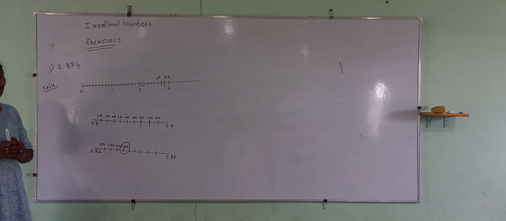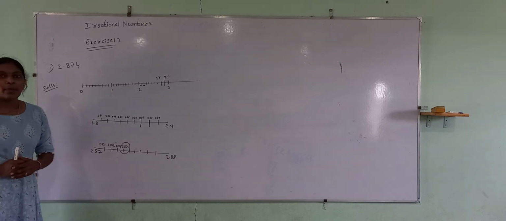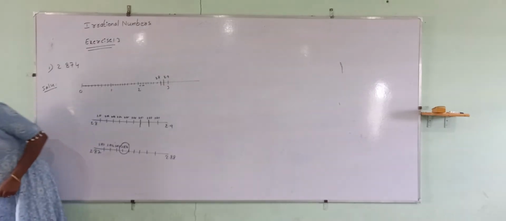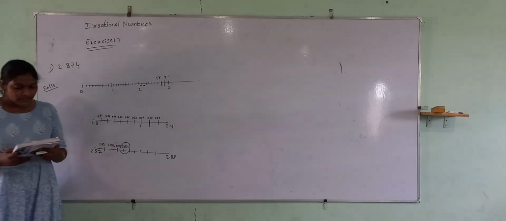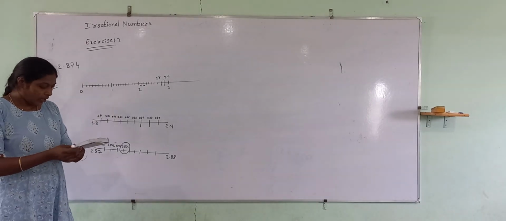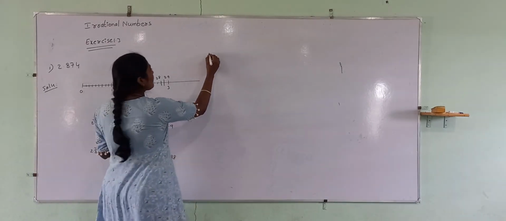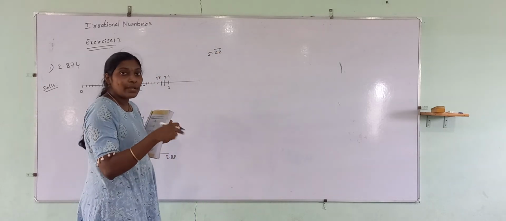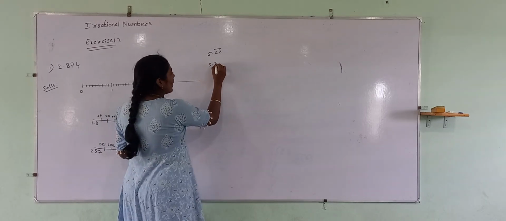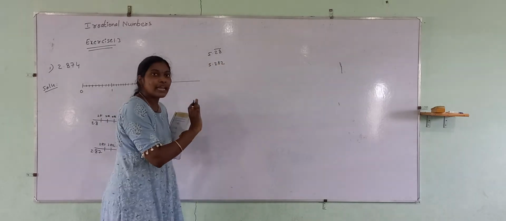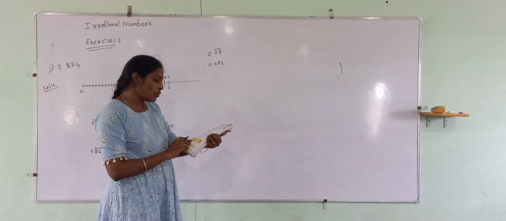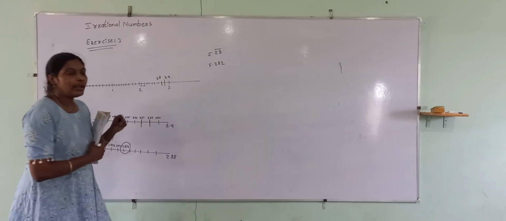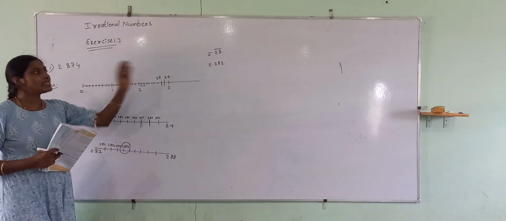Understand how to represent on the number line? Easy, right? Magnification method. In the same way, do the second problem. But for the second problem, what did they mention? 5.28, and they kept a bar here. Bar means that the number is repeating. 5.282. Just take 5.28 because they ask us for up to 3 decimals. So just stop here and do the same process for the second one also.